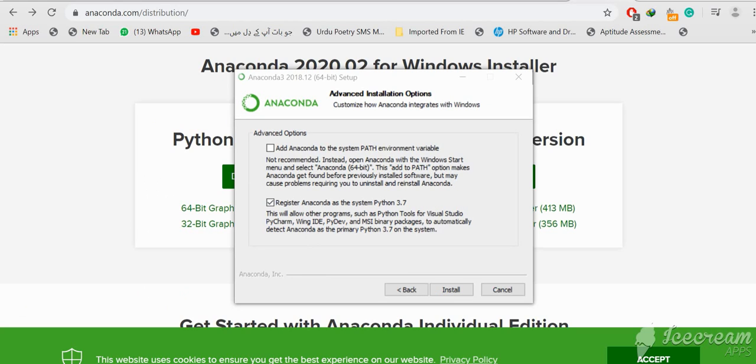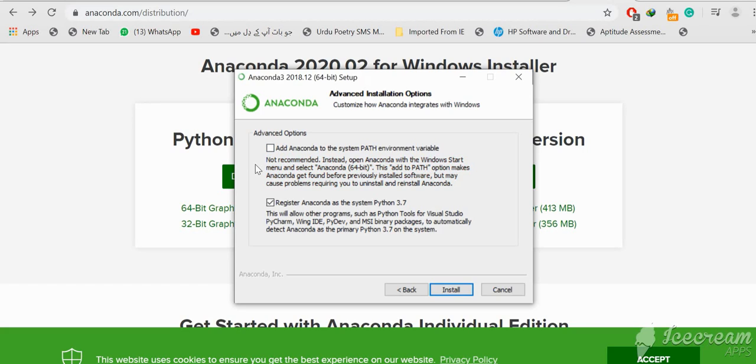And here you will see there are two options available. One is checked and one is unchecked. This option is showing us add Anaconda to the system path environment variable. I recommend that if you have previously installed any version of Python, then don't check it.